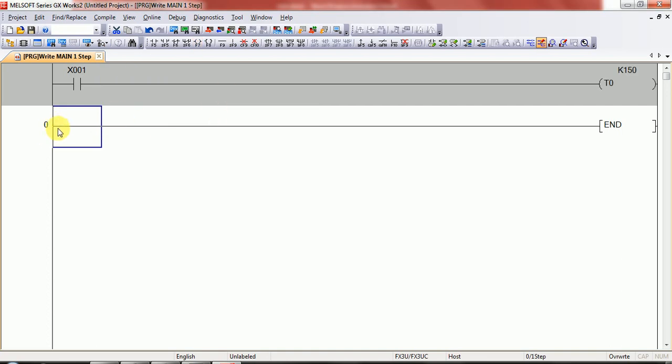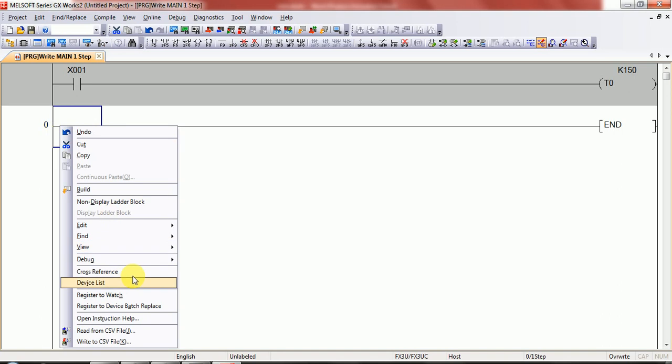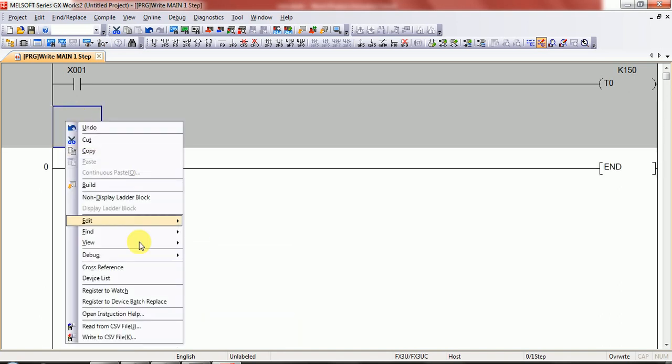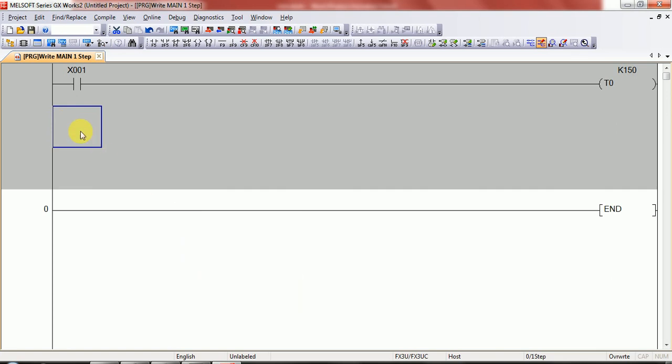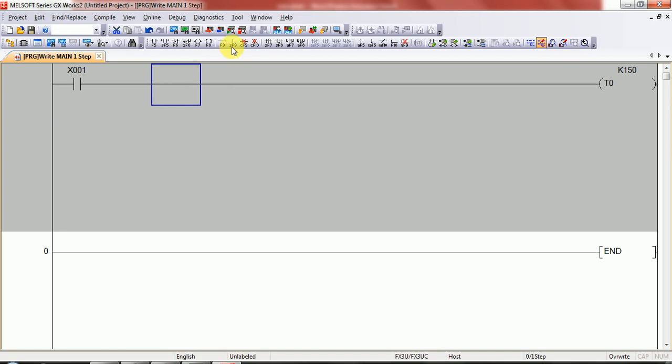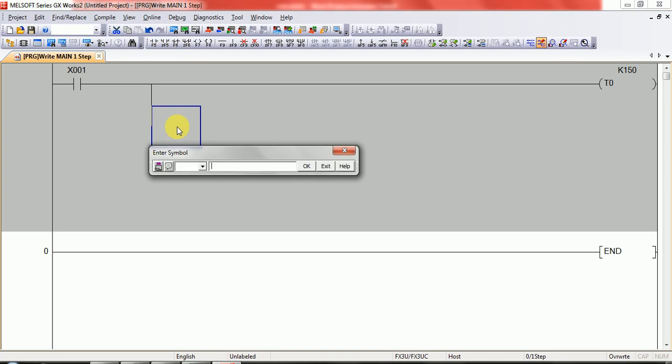Okay, and insert a row. And timer 1 is also a general timer, K50.